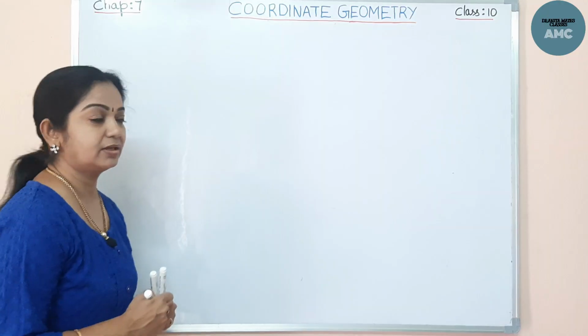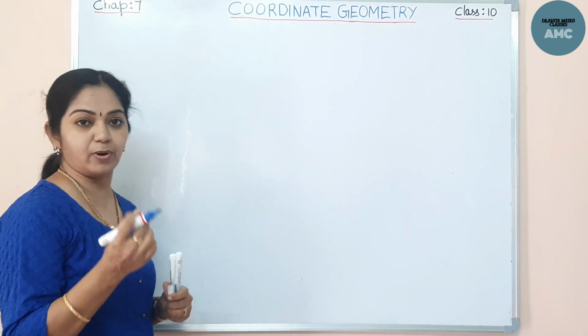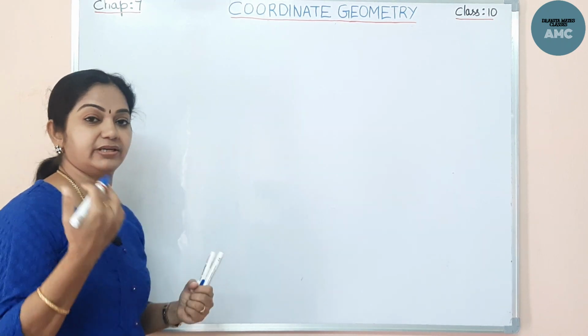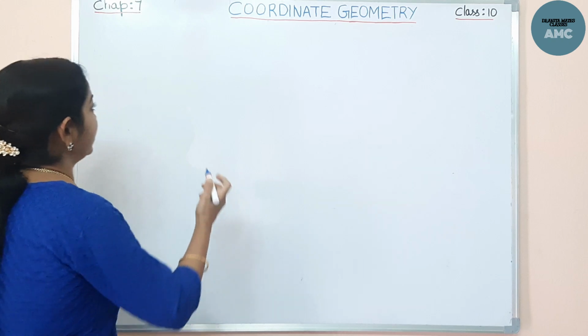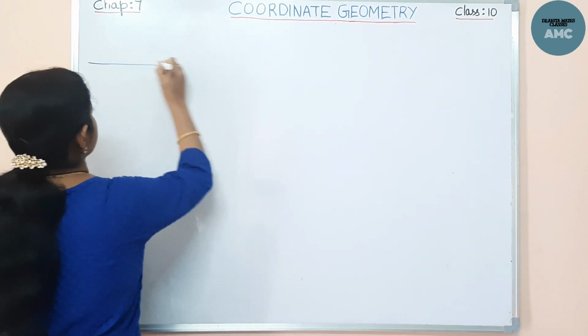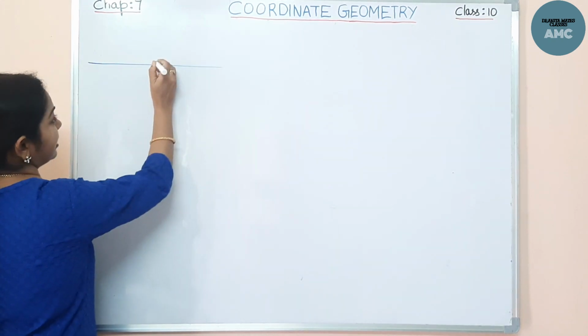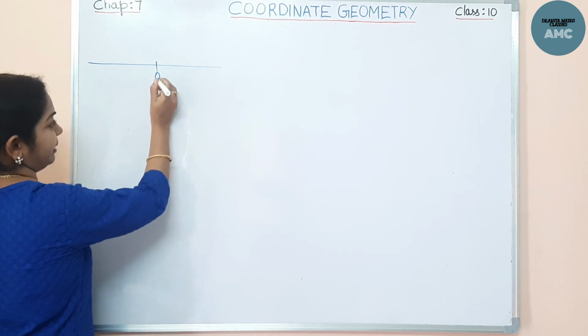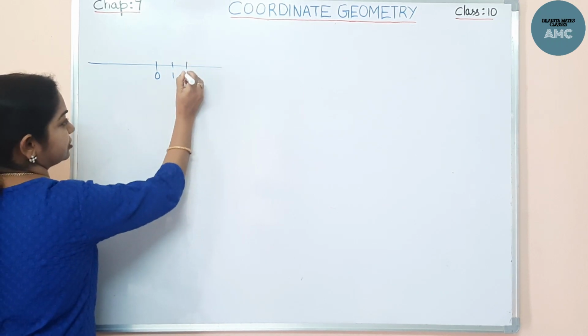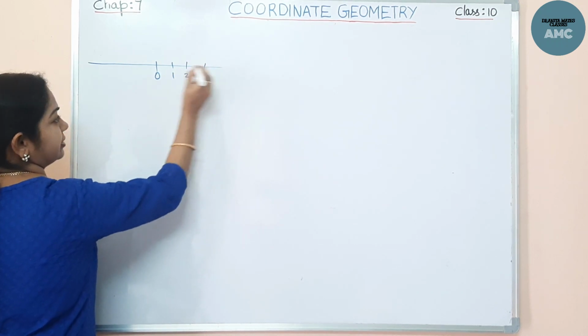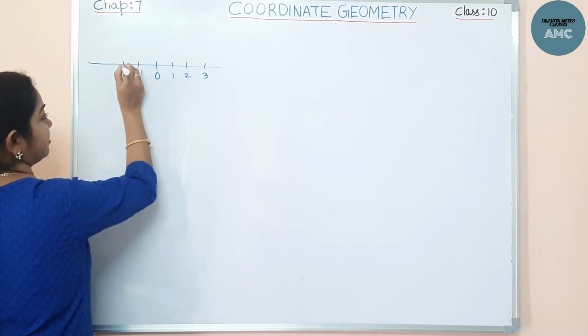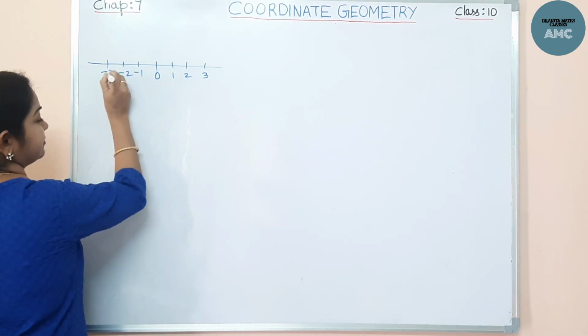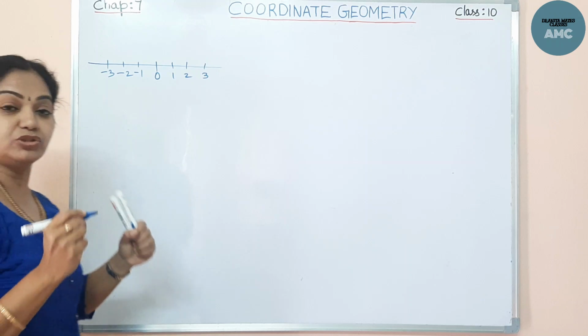Let's proceed. To locate a point on a number line, which you have studied in your previous classes, we need only one piece of information. Suppose this is a number line. In the number line, we place 0, then the positive numbers to the right side and the negative numbers to the left side.